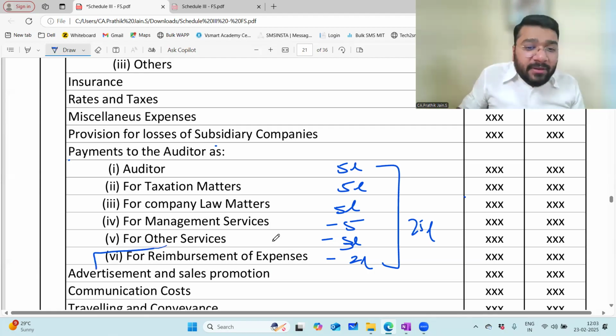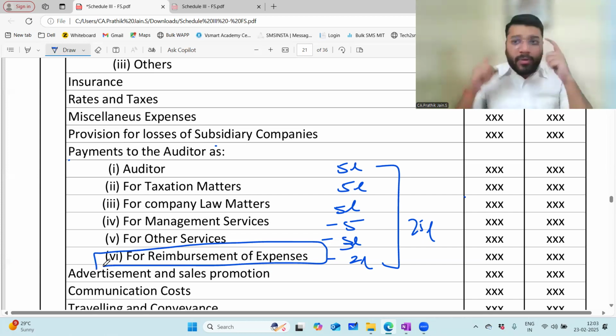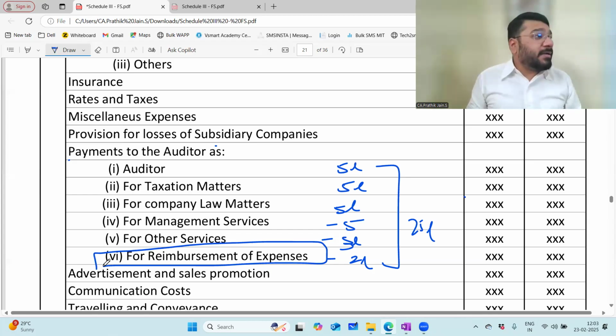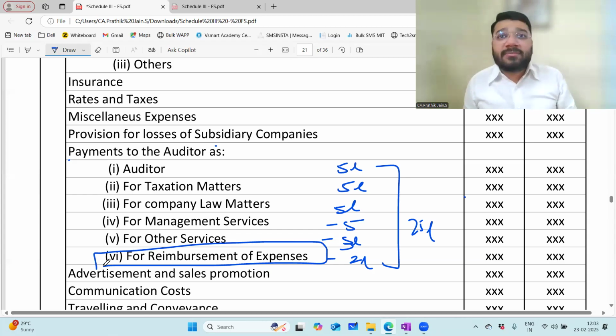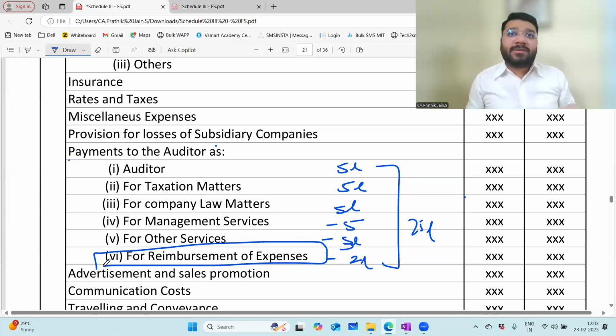What is the last item? Reimbursement of out-of-pocket expenses. What is the meaning of out-of-pocket expenses? Let's suppose you go for any audit to the company. Correct? Now you will pay some money from your pocket. Let's suppose you feel like having food from Domino's. I went to Hyderabad for audit. I went to Domino's for dinner. Dinner they have to sponsor. Dinner what they give I didn't like. I said I don't like this.